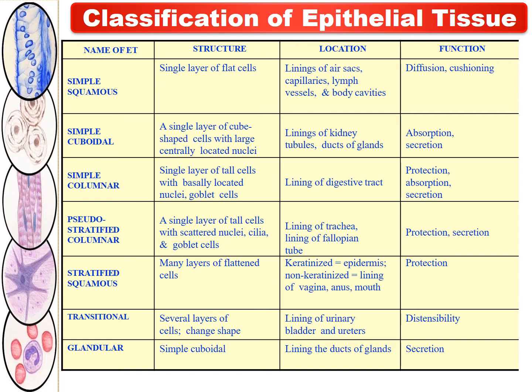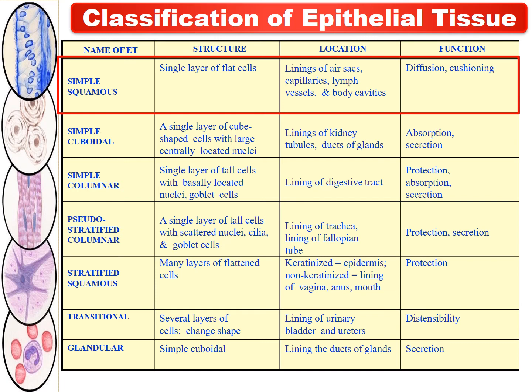Then let us know about the location and functions of these different kinds of epithelial tissue with the help of this tabular chart. So the first one is simple squamous epithelial tissue. As we know, its structure is a single layer of flat cells, and its location is the linings of air sacs, capillaries, lymph vessels, and body cavities. And it functions in diffusion and cushioning of these areas.